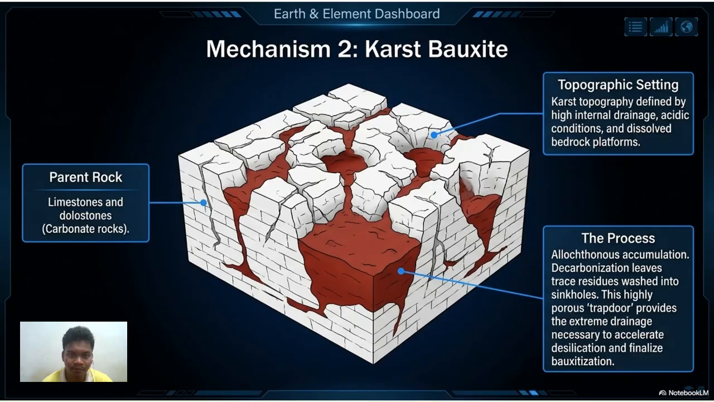The second mechanism or type, karst bauxite, occurs in a karst topography defined by the high internal drainage, acidic condition, and dissolved bedrock platforms. The parent rock are often limestone or dolostone or dolomites, which are carbonate rocks. The process called autochthonous accumulation and decarbonization took place and leave the trace residues washed into the sinkholes. This accelerates the desilication and finalizes the bauxitization.